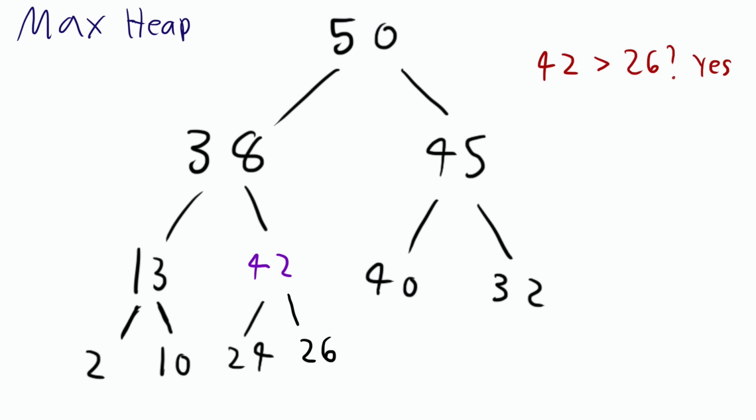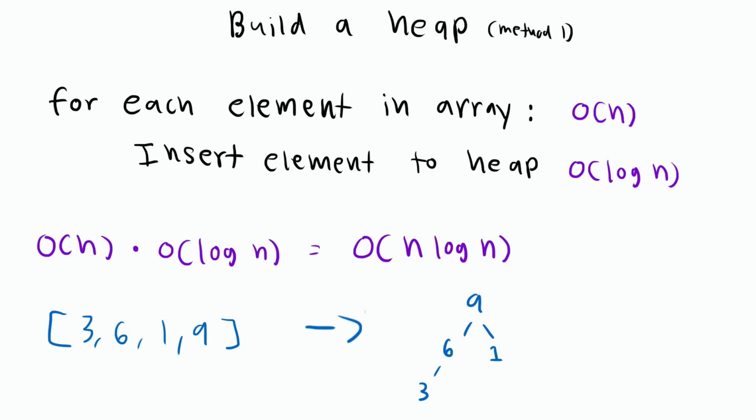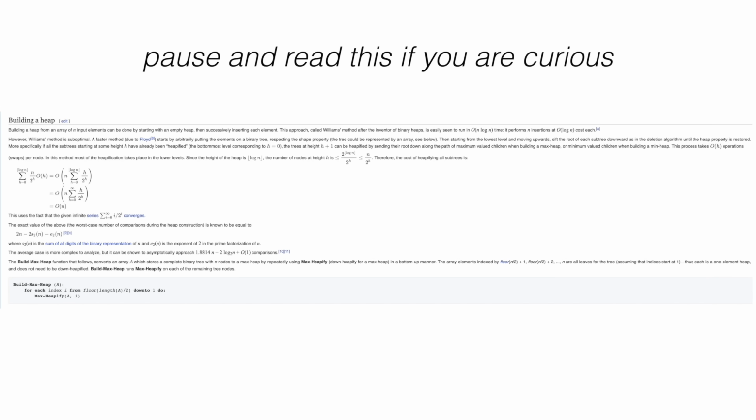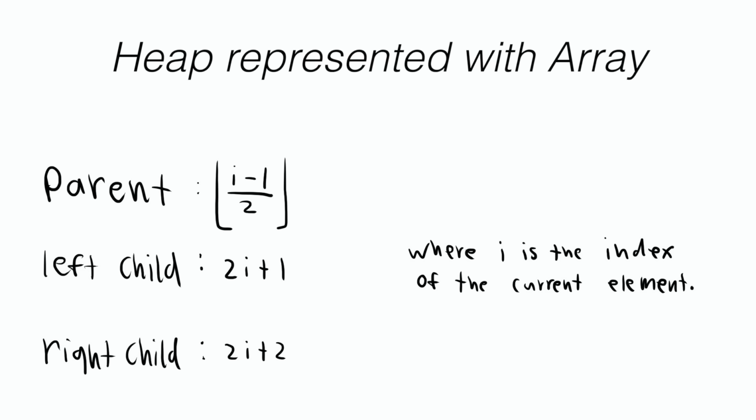To insert a new element into a heap, first we find the next available spot to add a leaf node. Then we compare it with its parents, and if it's a higher priority, it swaps and bubbles its way up. We're doing at most log n comparisons. You can build a heap from a random collection by inserting n times, which cost O of n log n, but there's also a way to build a heap in O of n time. I'd suggest reading this Wikipedia page because it's super interesting stuff. And lastly, since the heap is nearly complete, although we can visualize it as a tree, we could actually use these properties to represent it with an array.